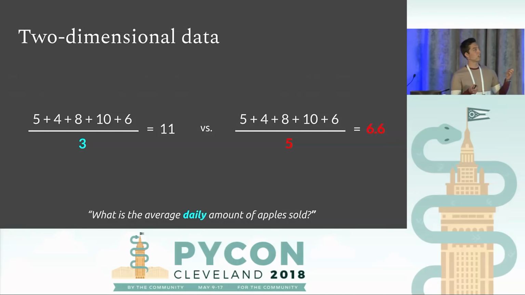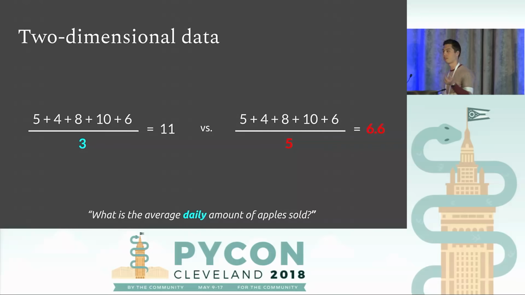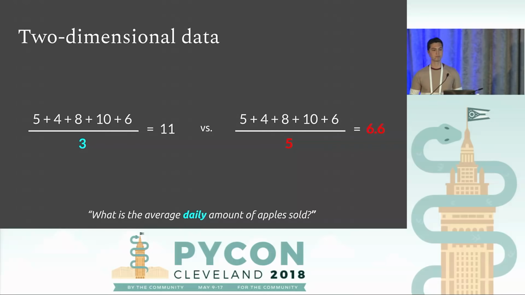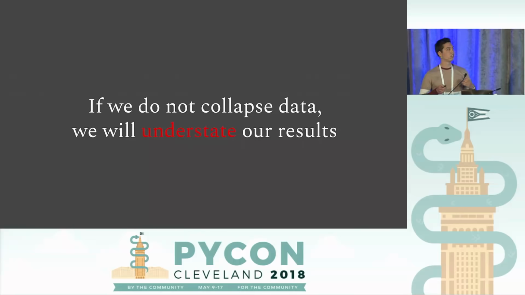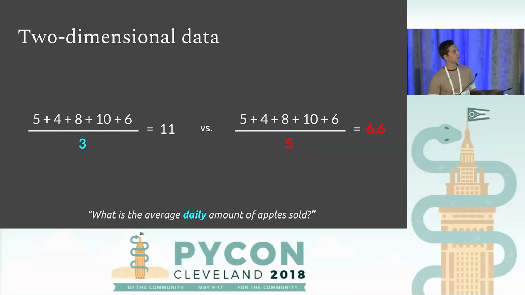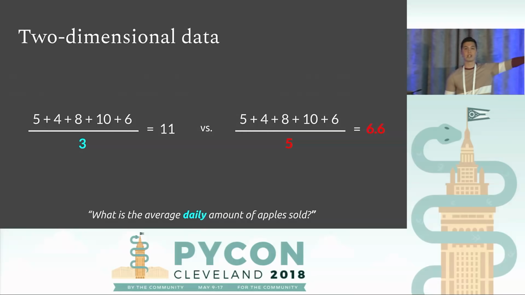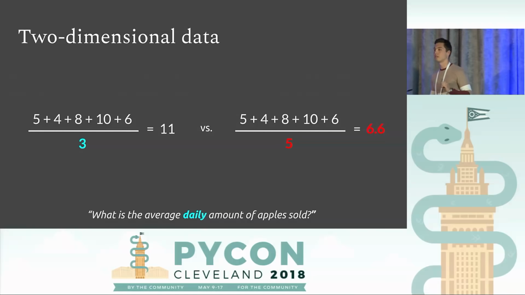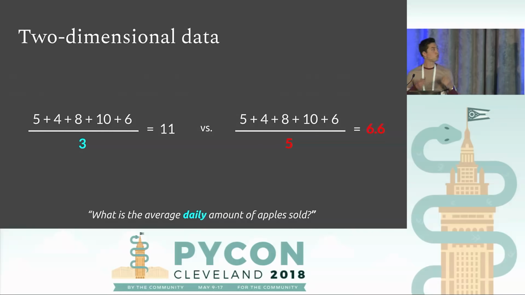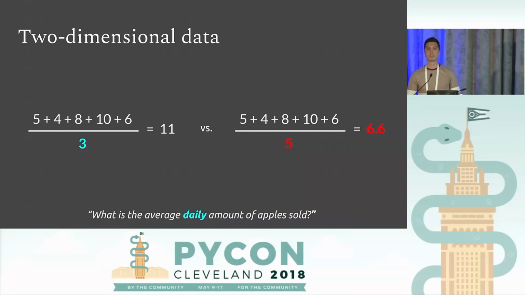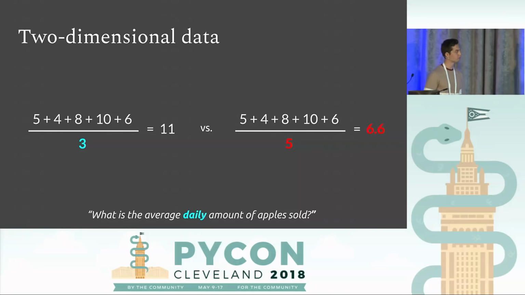These errors are not easily identifiable, but they can actually have a large magnitude. If we don't collapse our data to these 3 rows, we're going to have too many rows in our denominator, which means too low an average. So we'll understate our results.